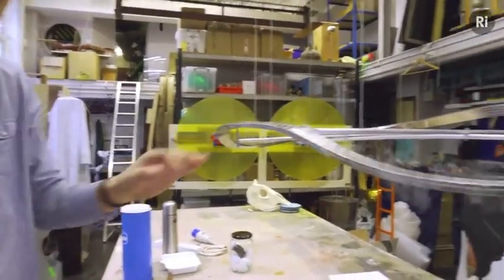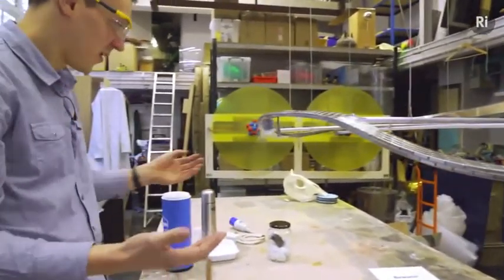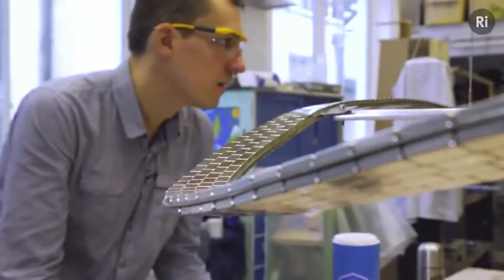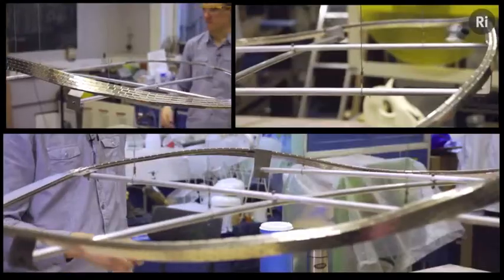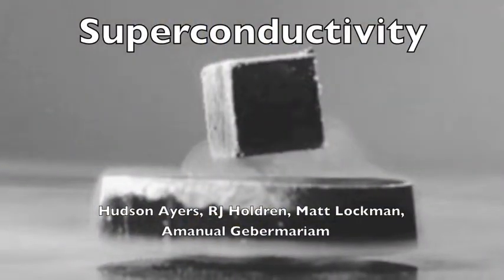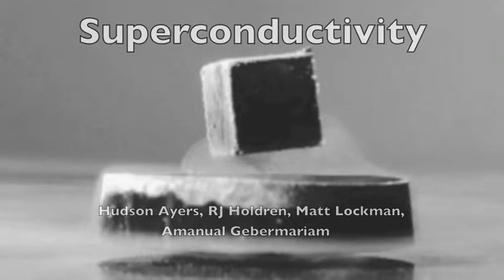This video is about superconductors, especially ceramic high-temperature superconductors, and their amazing properties which allow for the levitation you see here. These superconductors have the potential to create dramatic advances in many engineering systems, from electric motors to cars to wires. In order to understand superconductivity, we must first understand what conductivity is.